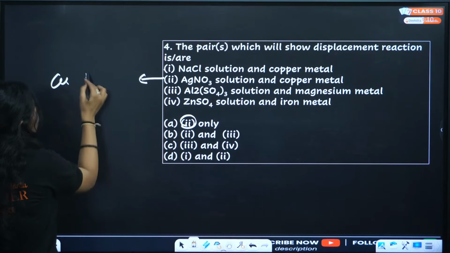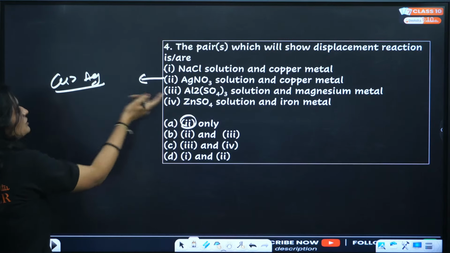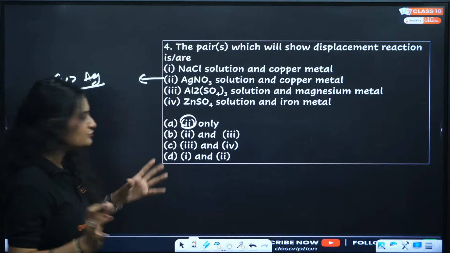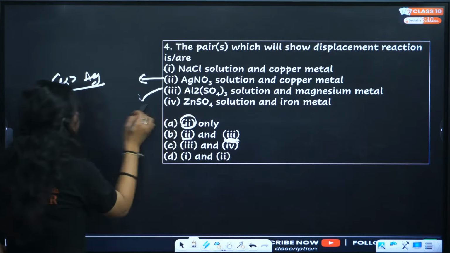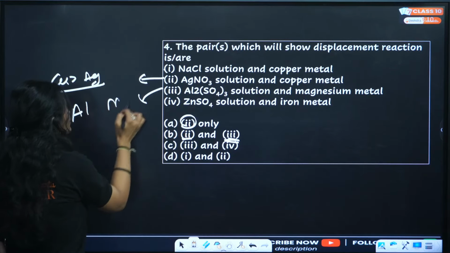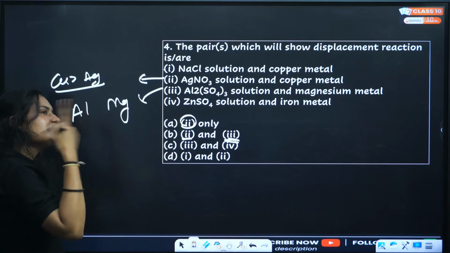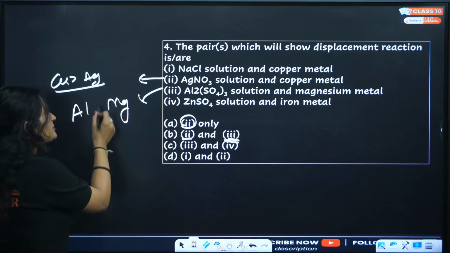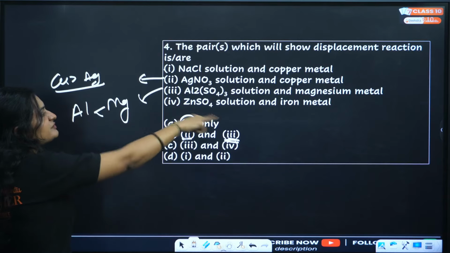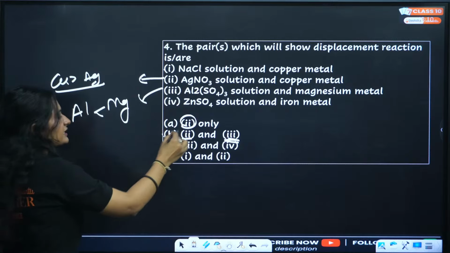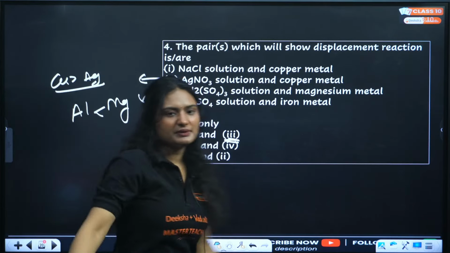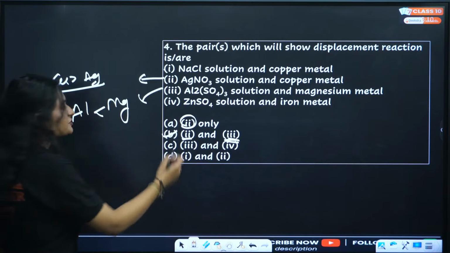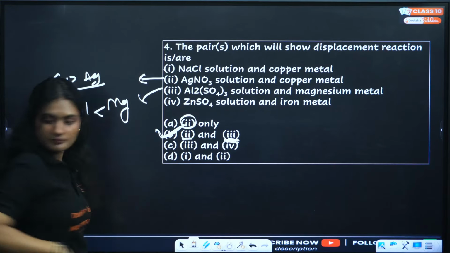Copper and silver. Yes, copper is more reactive, so copper will displace. Now let's check again. With 2 we have 3. Let's check 3, aluminum and magnesium. Which is more reactive? Magnesium is more reactive, right? So if magnesium is more reactive, it will displace. So this is correct. Zinc, iron won't happen. Sodium, copper won't happen. Clear? So the correct answer is option number 2.